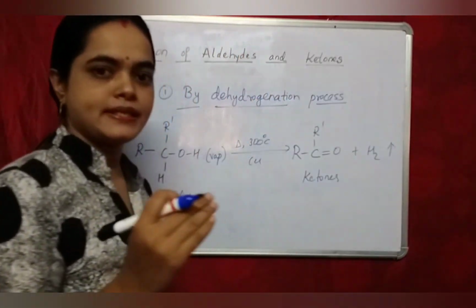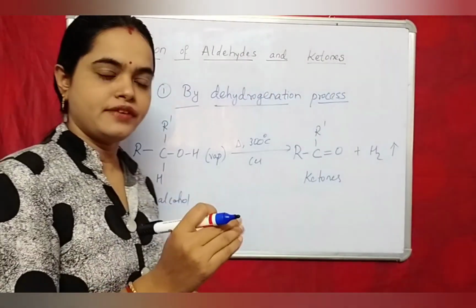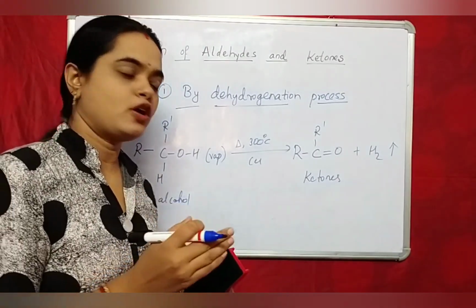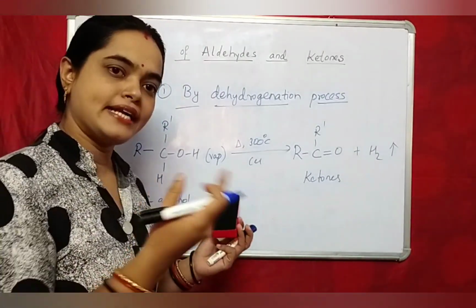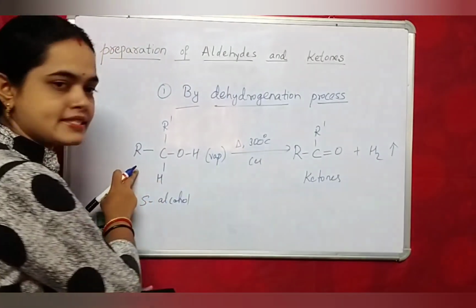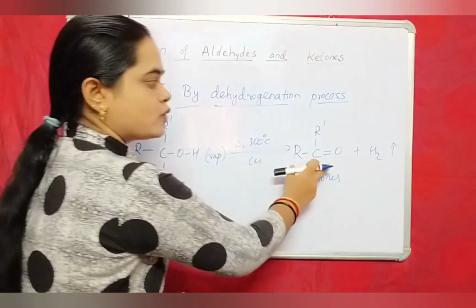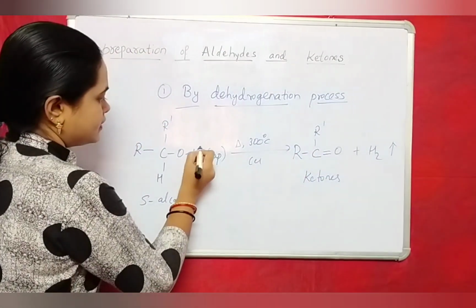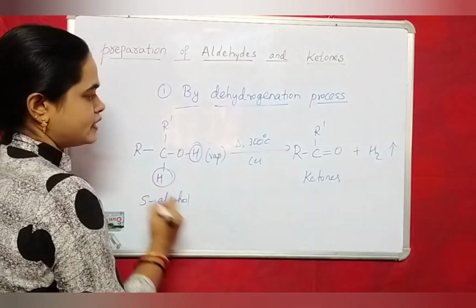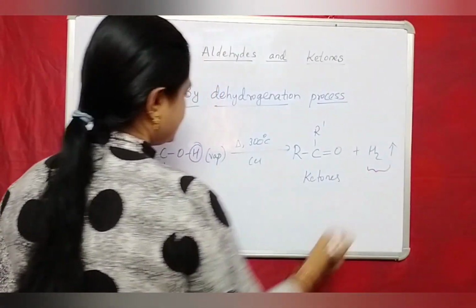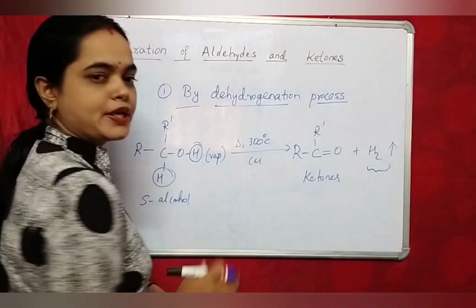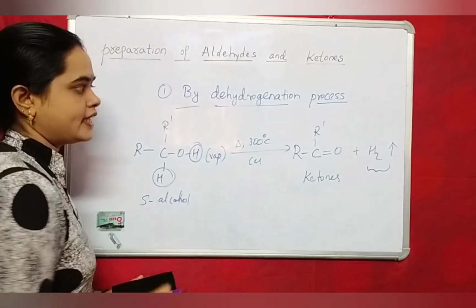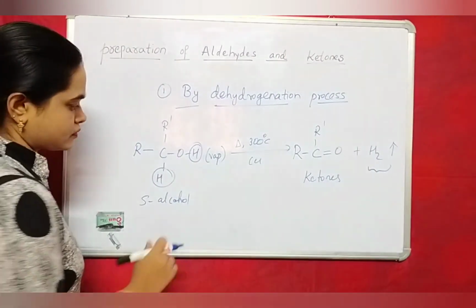See, the process is same. By dehydrogenation, first we take primary alcohols. From primary alcohols, aldehydes are formed. When we take secondary alcohols, ketones are formed. This hydrogen and this hydrogen are removed as hydrogen gas, and the remaining product ketone is formed from secondary alcohols.